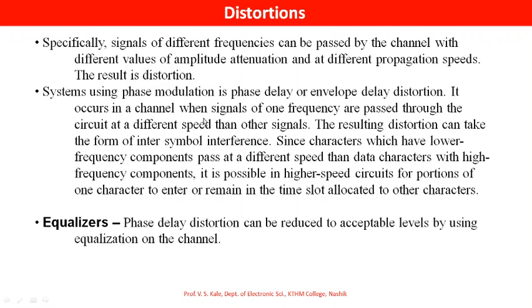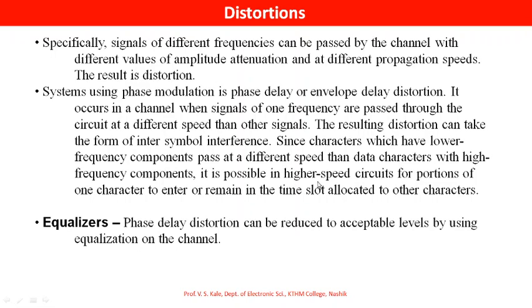It occurs in a channel when signals of one frequency are passed through the circuit at a different speed than the other signals. The resulting distortion can take the form of intersymbol interference, since characters which have lower frequency components pass at a different speed than characters with high frequency components.